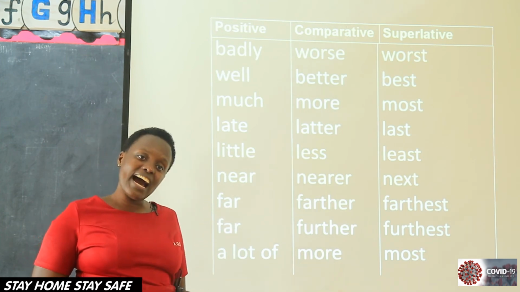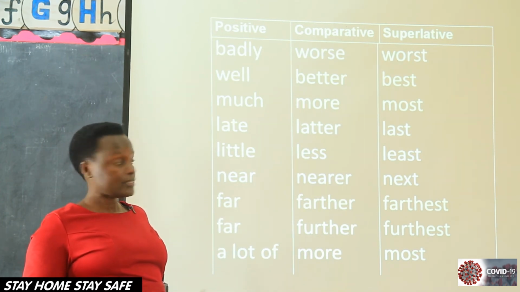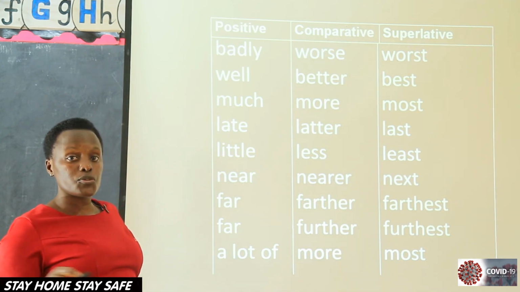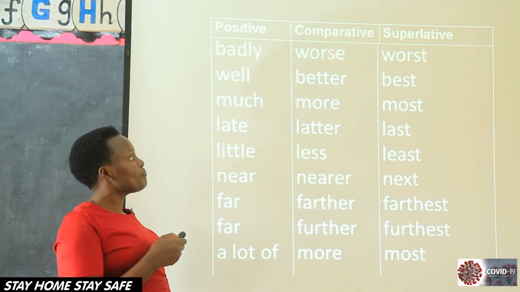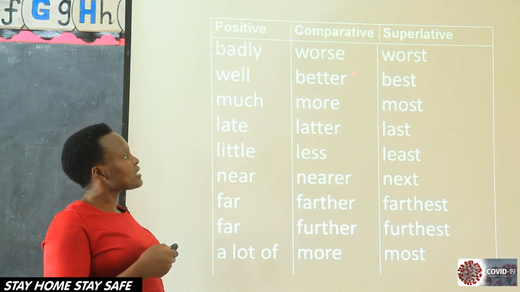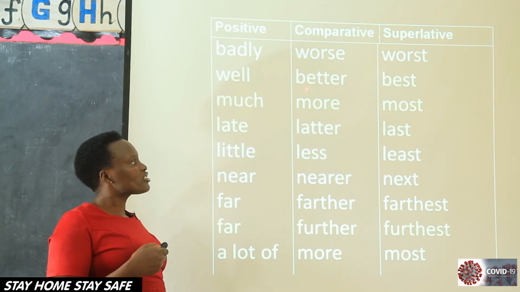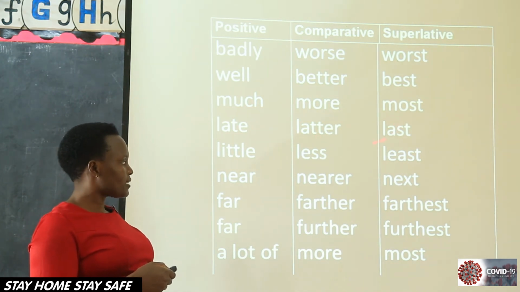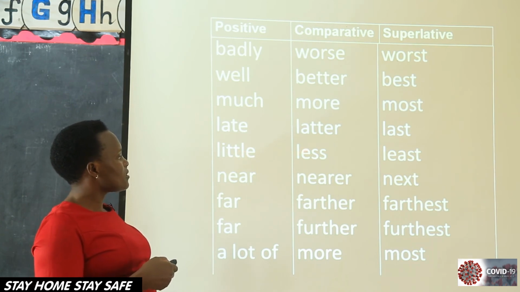Follow the rules. As we said, they form their comparative and their superlative irregularly. We don't add ER, we don't add EST. They don't use more, they don't use most. So let's read them together. Badly, worse, worst. Well, better, best. Much, more, most. Late, latter, last. Little, less, least.